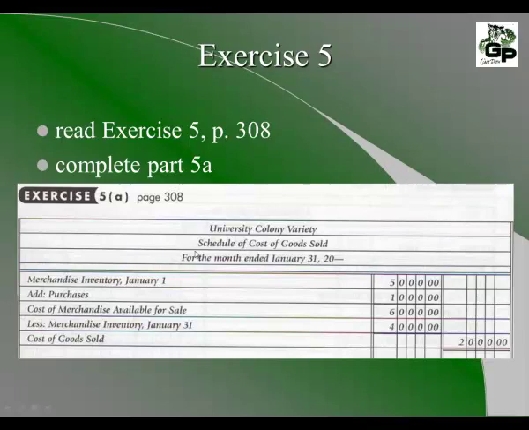At the beginning of the month, we have an inventory of $5,000. Purchases have been added of $1,000. The cost of merchandise available for sale is $6,000. At the end of the accounting period on January 31st, we have an inventory of $4,000. That tells us the cost of goods sold for the month of January is $2,000.